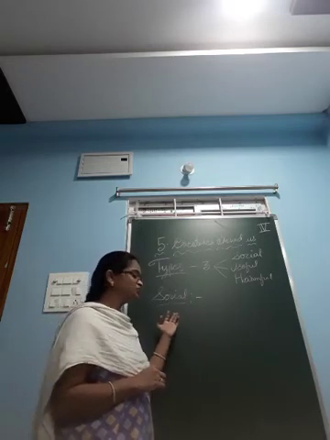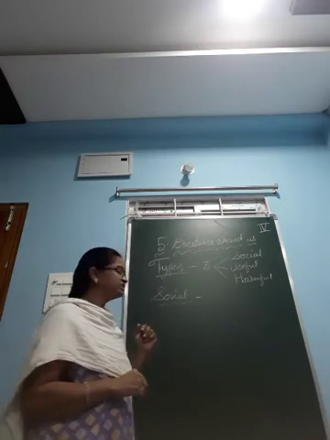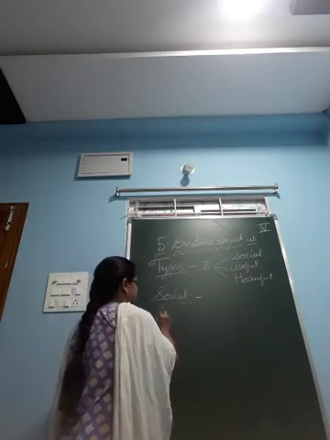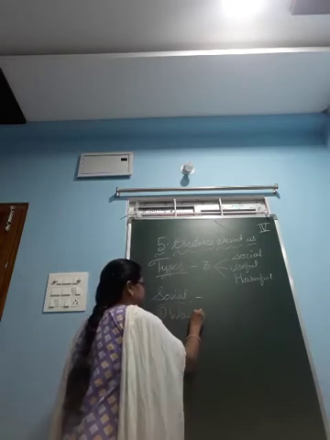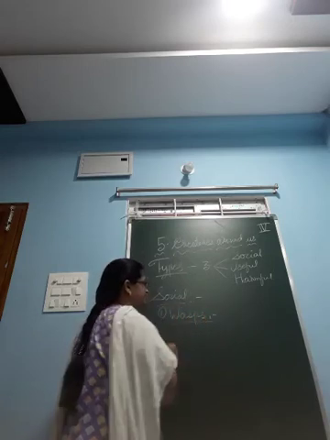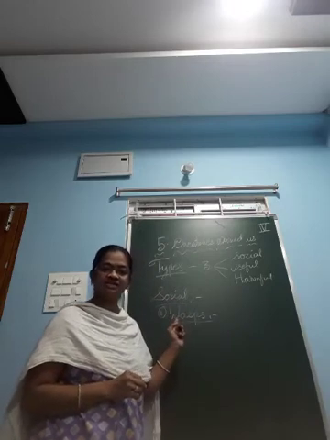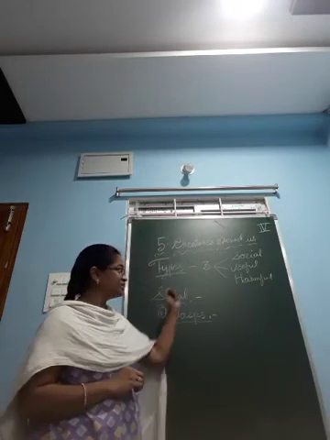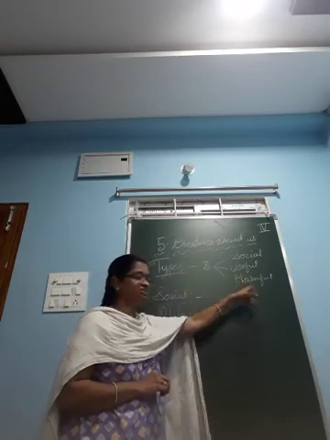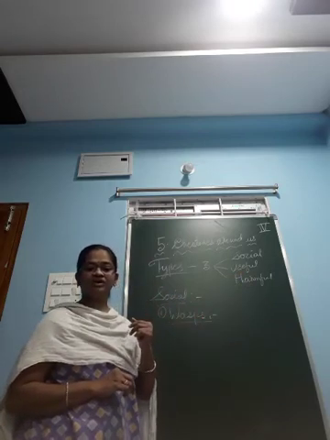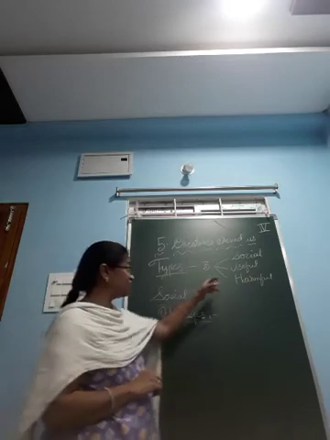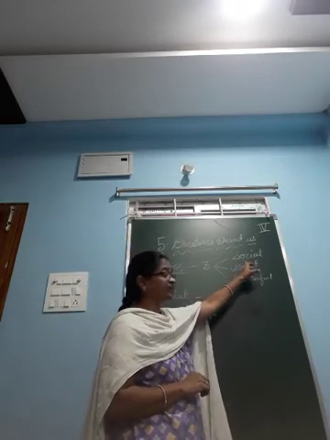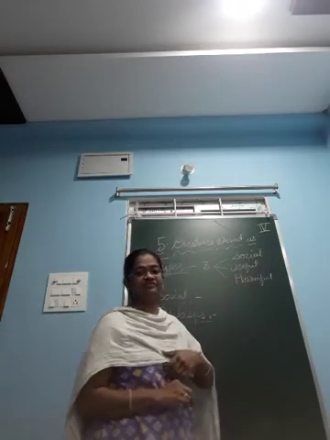Some of the social insects we will discuss now. The first one is the wasps. Wasps are one type of social insect. Useful insects and harmful insects won't live together or work in groups. But social insects live together and work in groups to survive.